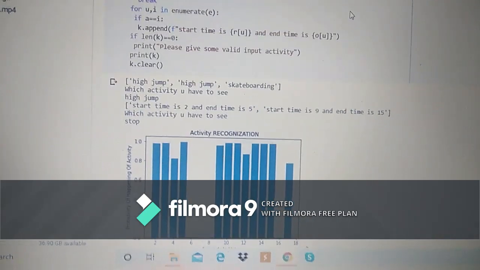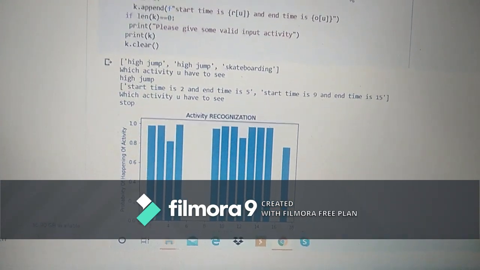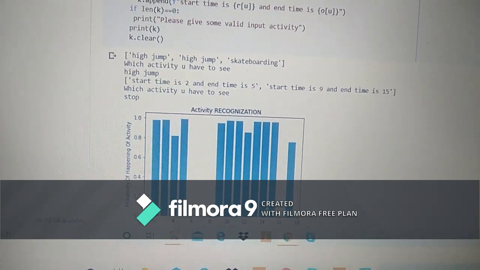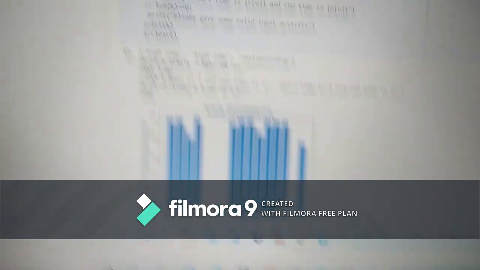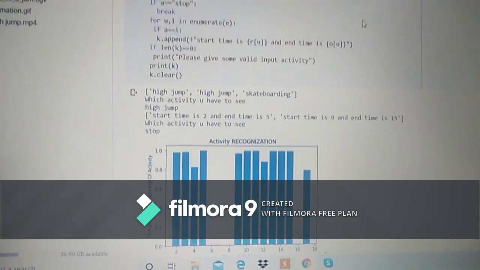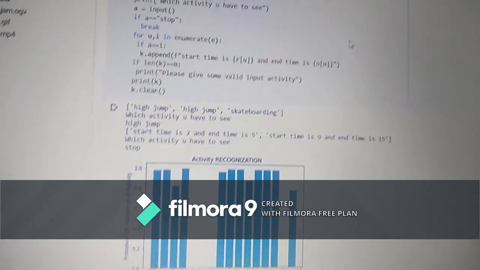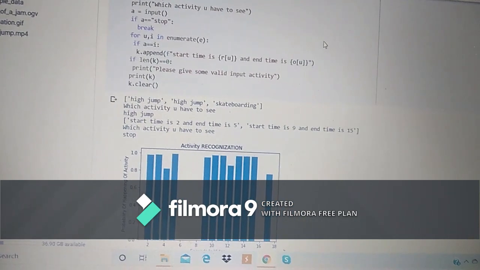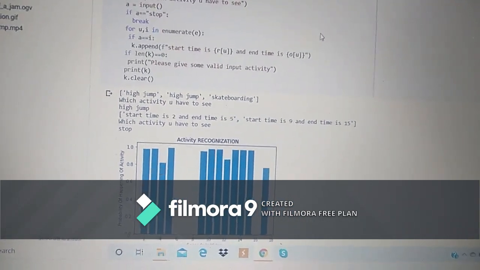Then we saw for high jump, it is from 2 to 5 and from 10 to 15. And this is the probability graph. Sorry, 9 to 15, yes.